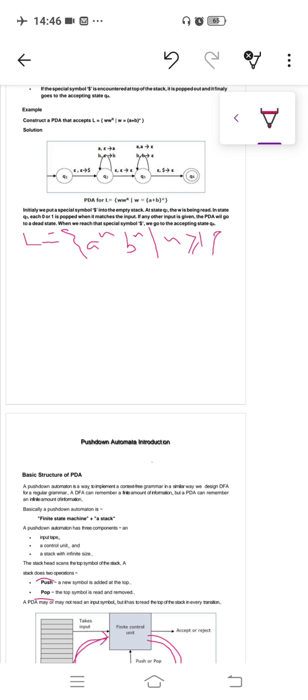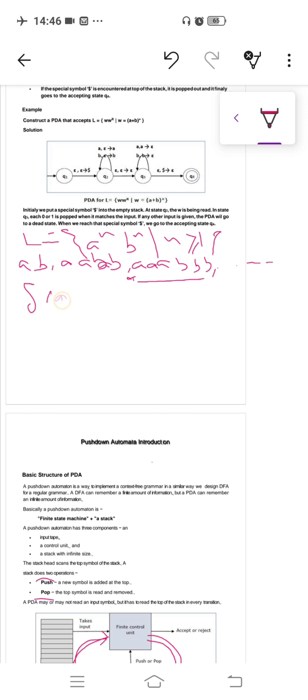So in this, the string is of the type ab, aabb, aaabbb, like this. We have to find whether the string belongs to this language or not, that is, whether this string is accepted by the automata or not. For this we have to write transitions for the automata. So first let us consider this example string.